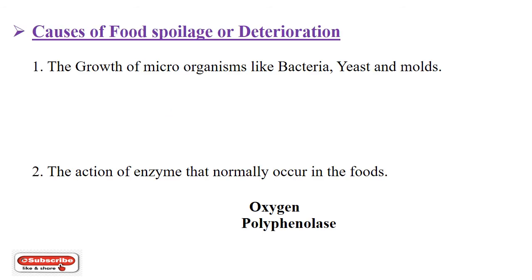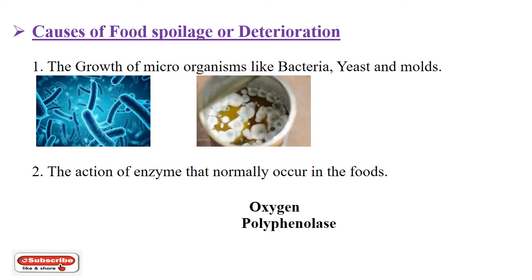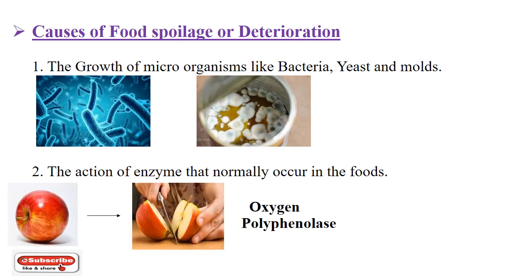What are the causes of food spoilage or deterioration? Number 1. The growth of microorganisms like bacteria, yeast and molds. Number 2. The action of enzymes that normally occur in the foods. For example, if you take an apple and cut it, in the presence of oxygen from the air and in the presence of polyphenols present in the apple, a browning reaction occurs. This makes the fruit inedible.